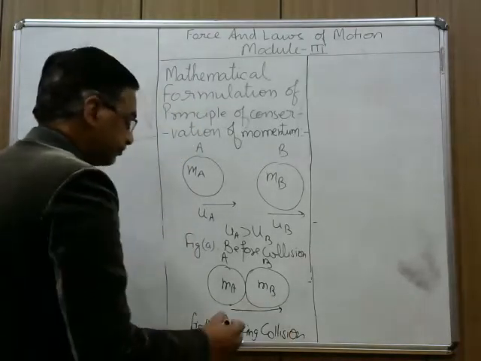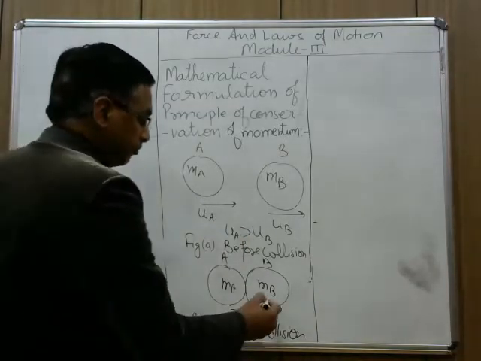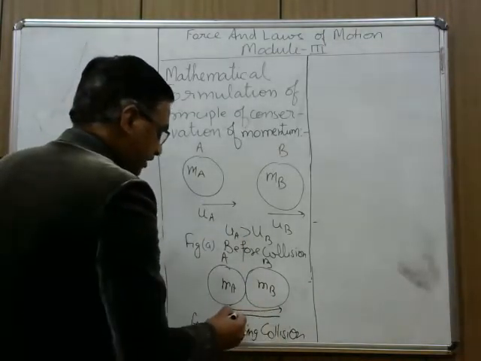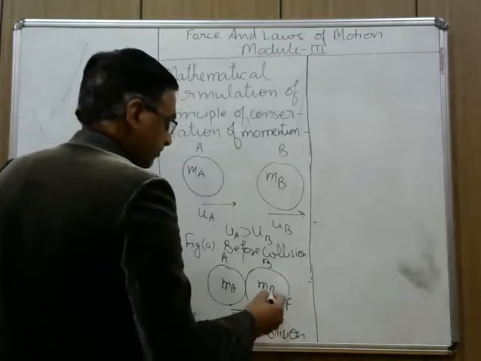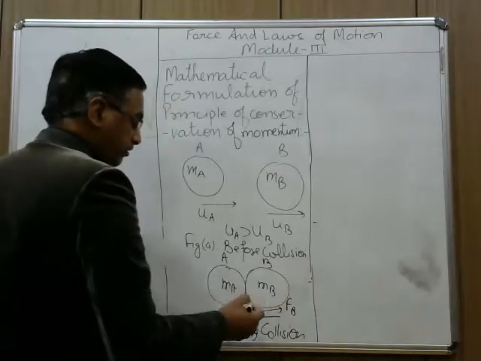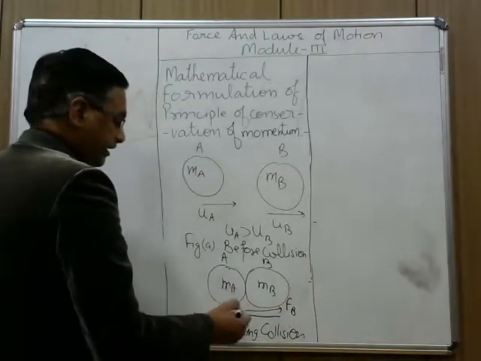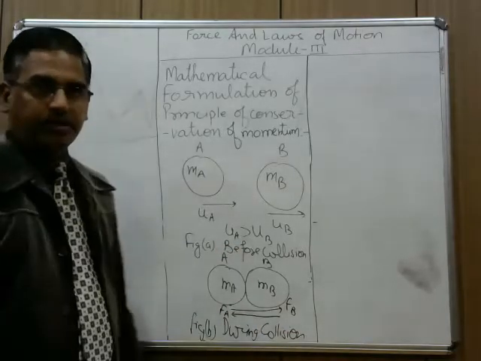This body A will apply force on B, and B will apply force on A. This is force on B, direction of force, because A will hit and B will apply, because A is on this side, so B will apply force on this. So this will be the condition.